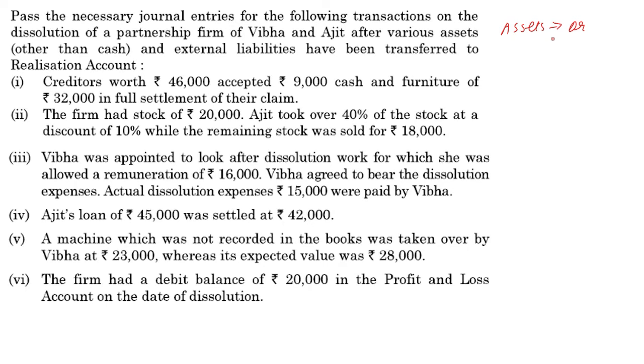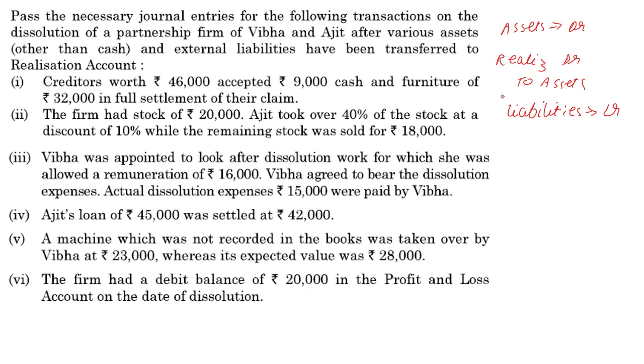So when you're transferring assets to the realization account, the journal entry is realization debit to assets. Similarly, when you're transferring liabilities, liabilities by default have a credit balance, right?